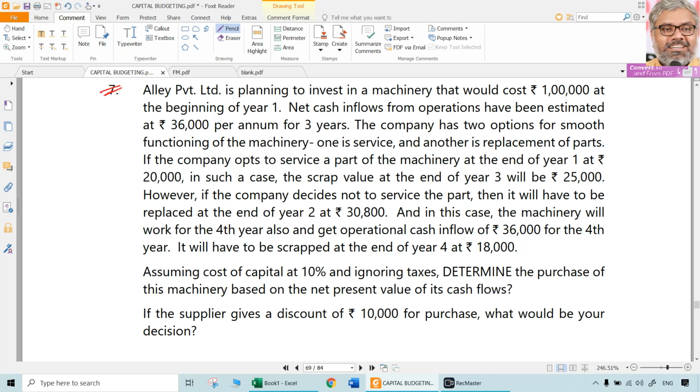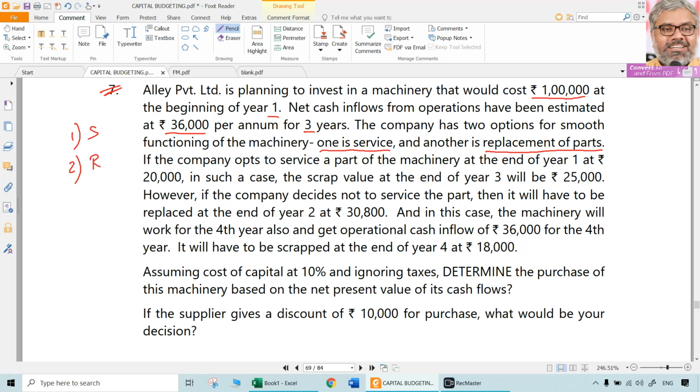LA Private Limited is planning to invest in a machinery that would cost 1 lakh rupees at the beginning of year 1. Beginning of year 1 is nothing but year 0, that is now. Net cash inflows from operations have been estimated at 36,000 rupees per annum for 3 years. The company has two options for smooth functioning of the machinery. One is service and the other one is replacement of the parts. So there are two options. Option 1 is service. Option 2 is replacement of the parts after some time.